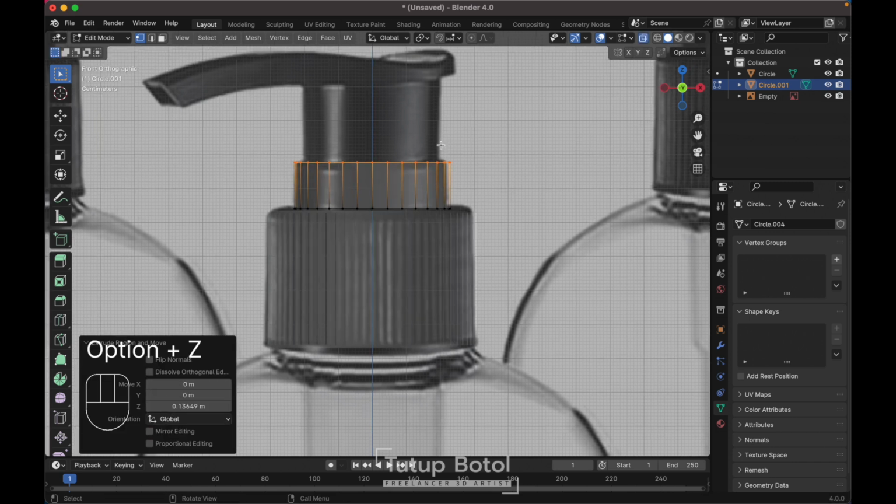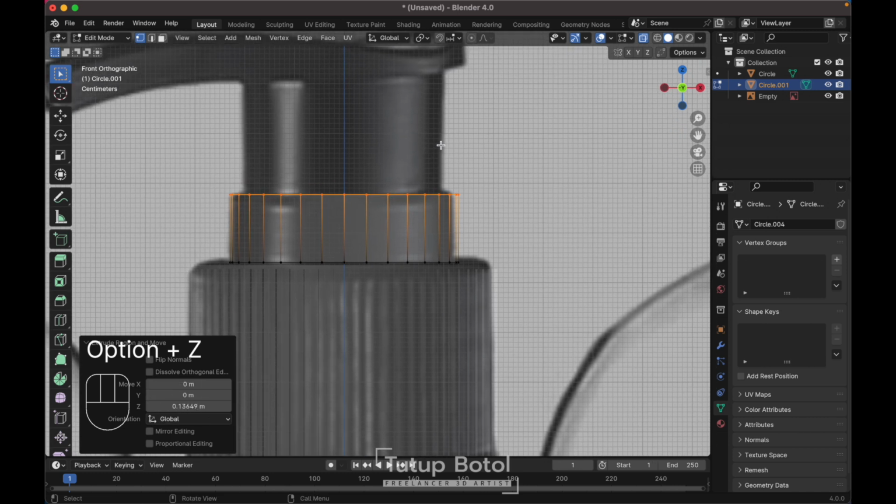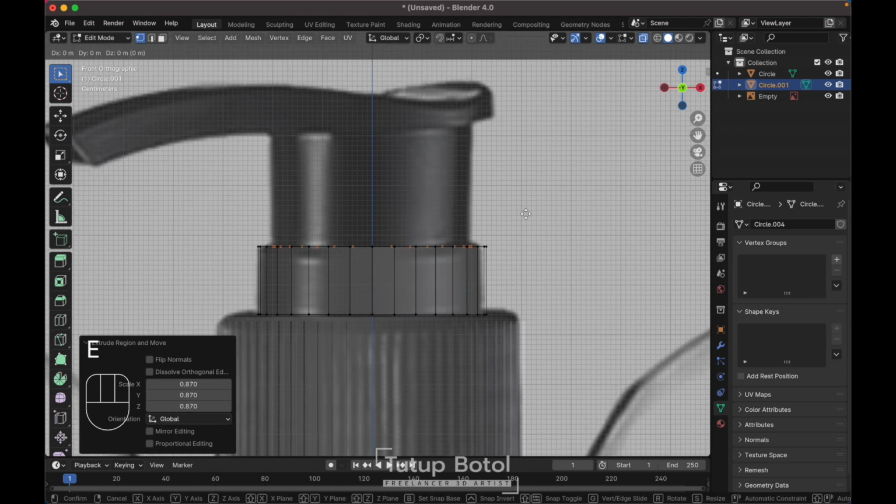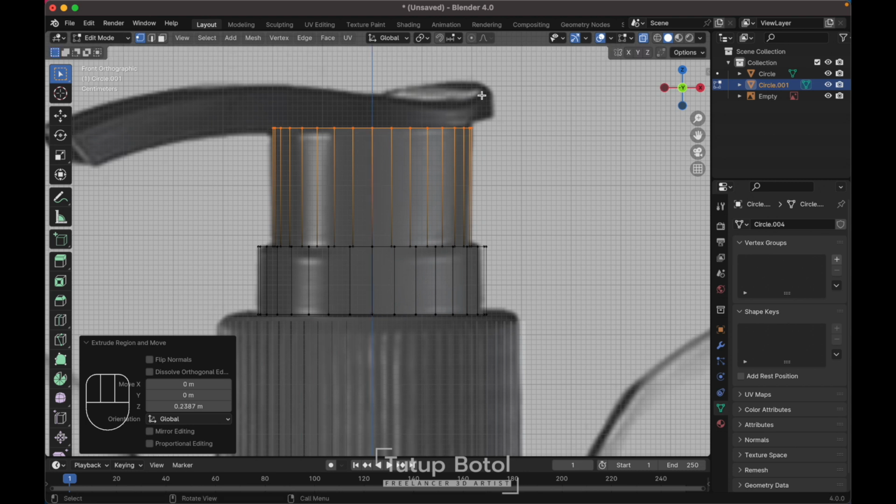Press Alt Z to see the X-ray view. Press E again to extrude, S to scale it. Scale it just like this. Press E again to extrude, Z axis. Let's extrude it over here, just like this.